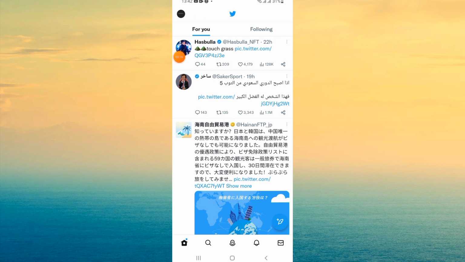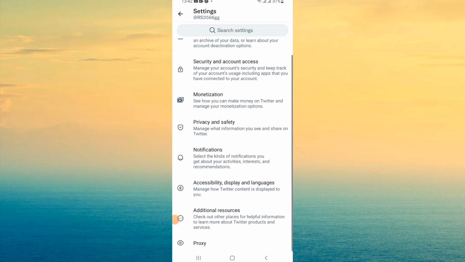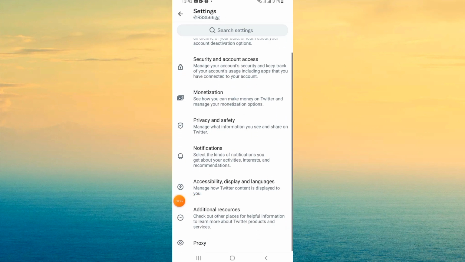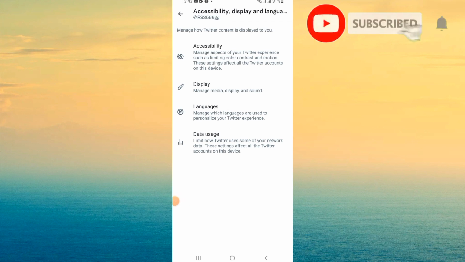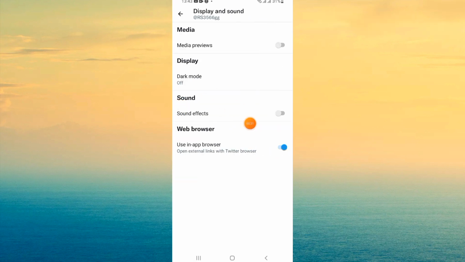Then you should come directly and open your settings here. And then you have to click on accessibility, display and languages. So here go to display and we'll find here sound effects and click turn on.